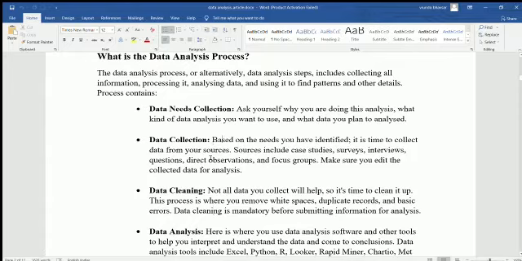Based on the needs you have identified, it is time to collect data from your sources. We have various sources available, like the internet. On the internet we have lots of research papers available. Also we have books available on how to collect the data. Sources include case studies, surveys, interviews, questionnaires, direct observation, and focus groups.